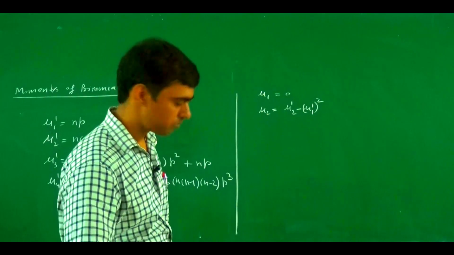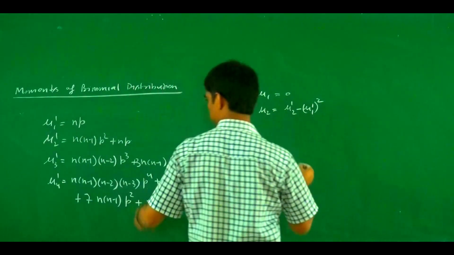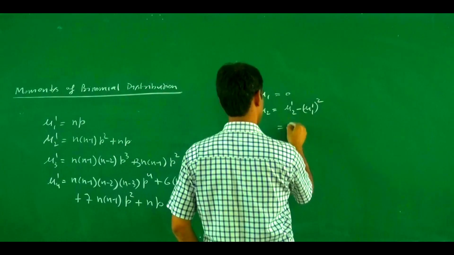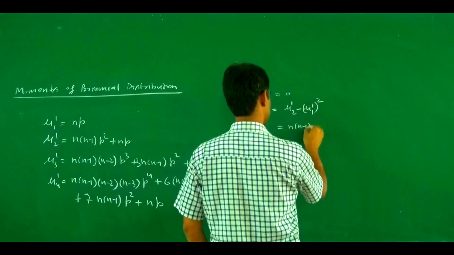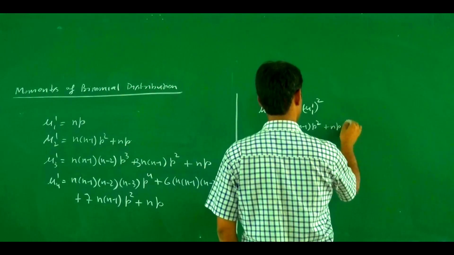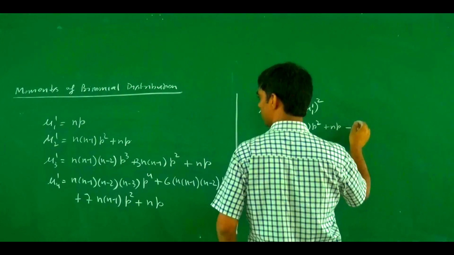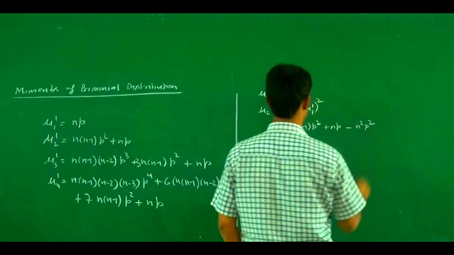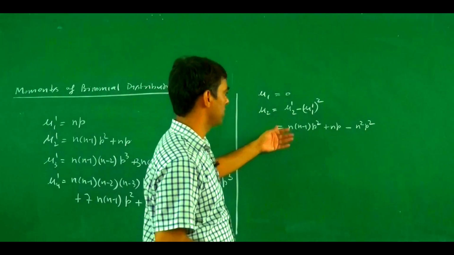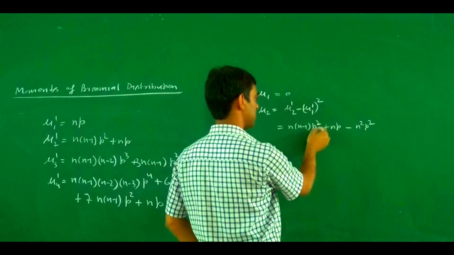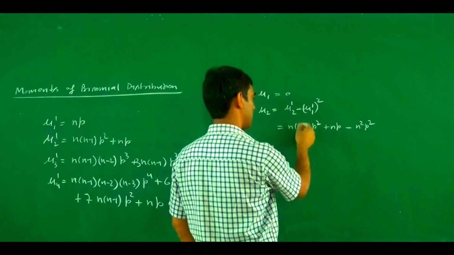What is the value for this? If we put the value for mu 2 dash, n(n-1) p square plus np, minus (mu 1 dash) whole square, this will be n square p square. If we simplify, it becomes n square p square minus np square, and this cancels out.